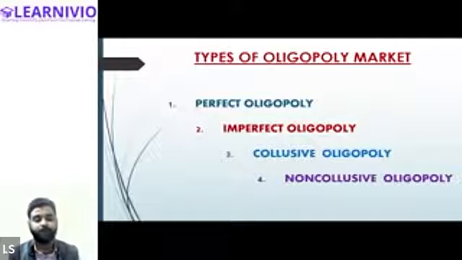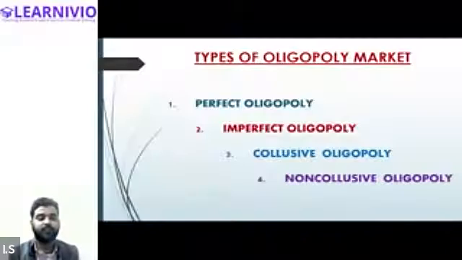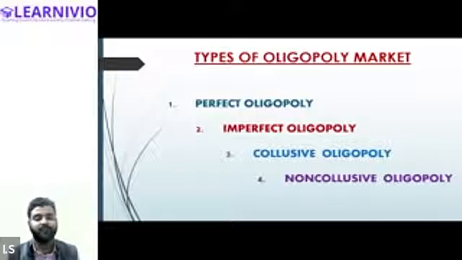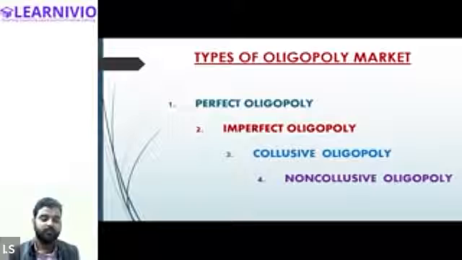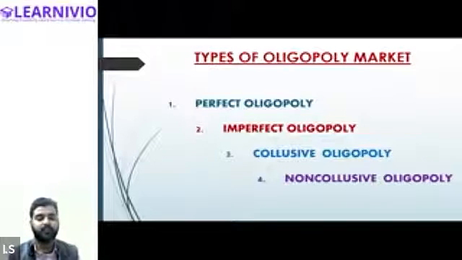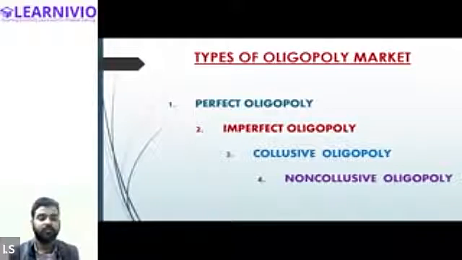All right. Yes, sir. And what is non-collusive oligopoly? It is an oligopoly wherein few sellers are operating in the market and all the sellers are operating independently. Like you can see in the airline industry, every airline company is operating independently. No airline company has entered into a partnership agreement with another airline company. Is that clear? Yes, sir. So we have different types of oligopoly: perfect, imperfect, collusive, and non-collusive.